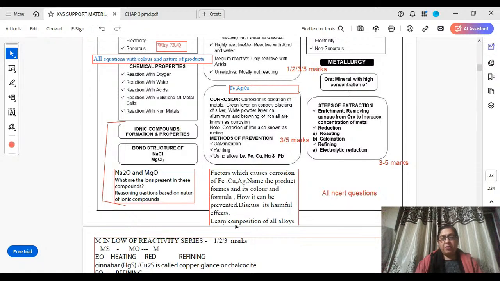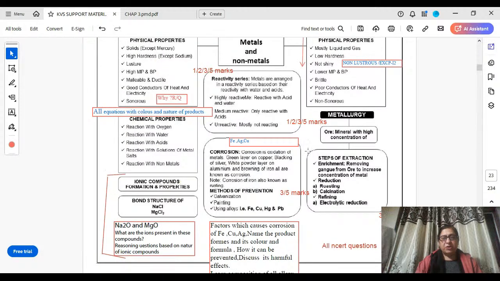Learn composition of all alloys. What are alloys and their composition? So you have to learn all these questions, all NCERT questions. So these questions, all questions are important questions.